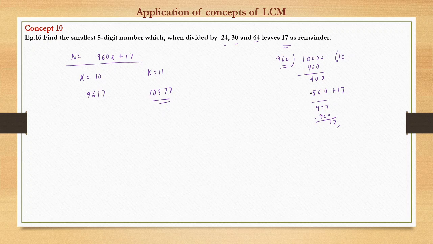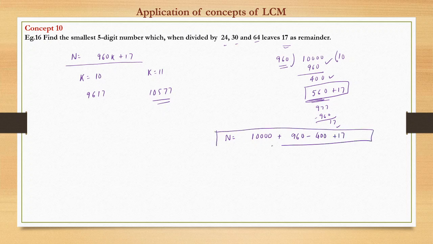So what we need to do is add to this number 560 plus 17. So the answer would be nothing but the lowest 5 digit number, which is 10,000 plus 560. How did we get that? That is nothing but your LCM minus this remainder which you got, which is 400, and plus 17 you will add. So this is the way.